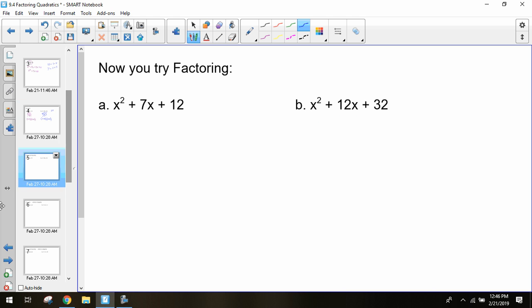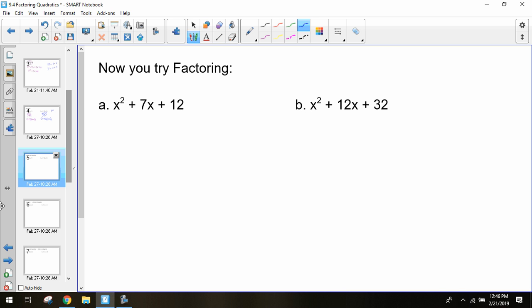All right, I want you to try. So create that X. Put the last number in the top, the middle number on the bottom, and try to think, what are your factors? What are two numbers that multiply to get that number? What are two numbers that add to get that number? See if you can factor these quadratics. Use your multiplication table if you're having trouble thinking of the factors.